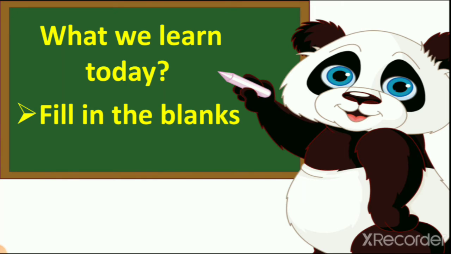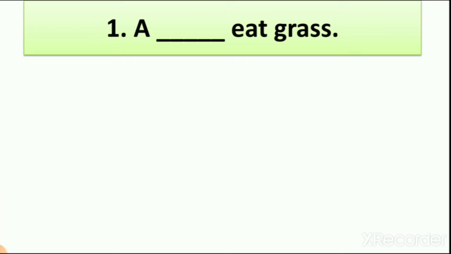So let's start our first FB, right? Fill in the blanks. Number 1, a dash eats grass. Now what is grass? We learn about all these things. Food of animals: grass, flesh, insects and worms, and some animals eat seeds. So what is grass?